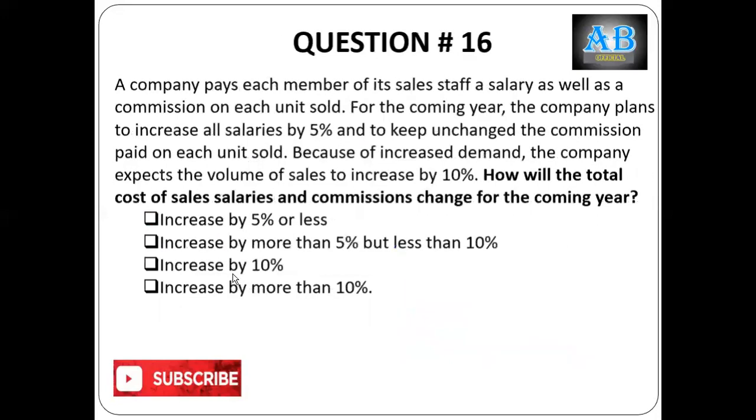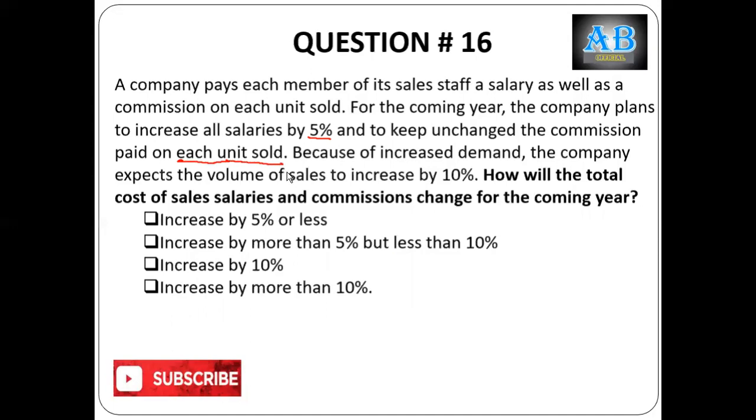Question number 16. A company pays each member of its staff a salary as well as a commission on each unit sold. For the coming year, the company plans to increase all salaries by 5% and to keep unchanged the commission paid on each unit sold.